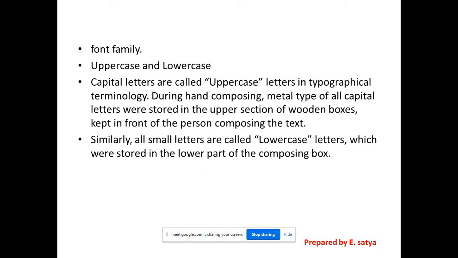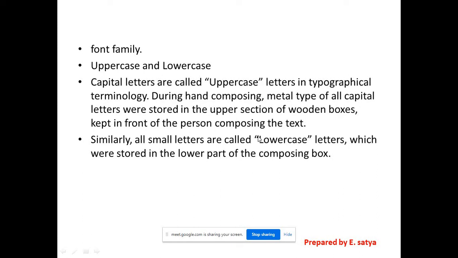In font family we have uppercase and lowercase. Capital letters are called uppercase letters in typographical terminology. During hand composing, metal type of all capital letters were stored in the upper section of wooden boxes kept in front of the person composing the text, right? Similarly, all small letters are called lowercase letters which were stored in the lower part of the composing box. So uppercase and lowercase we know very well, right?